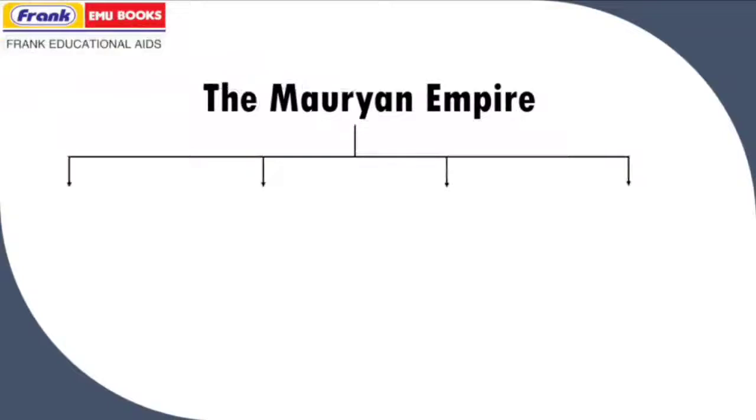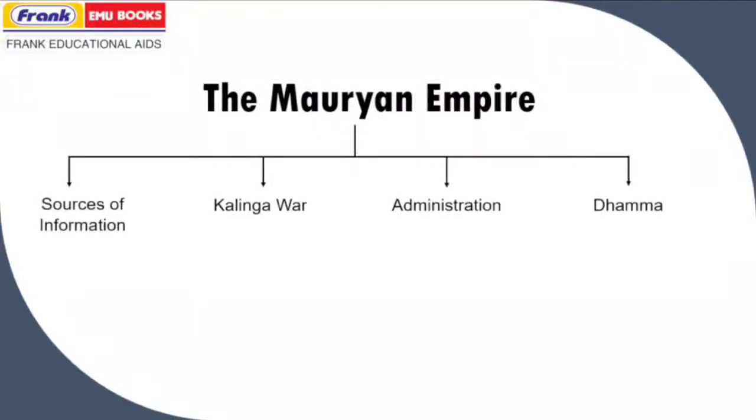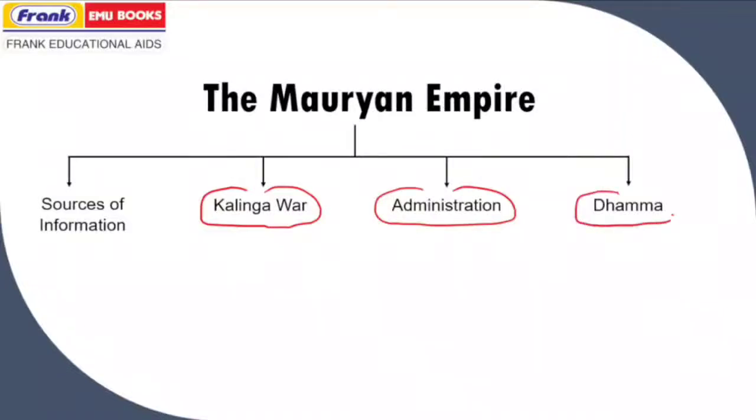So hello, and in this video we are going to talk about the Mauryan Empire. We will start with the sources of information, that is, how do we get to know about this empire, followed by the famous Kalinga War which changed the personality of Ashoka. Then we will analyze the administration of the Mauryan Empire, followed by the philosophy of Dhamma which was spread heavily by Ashoka the Great.